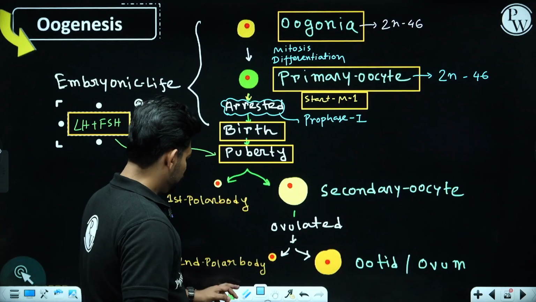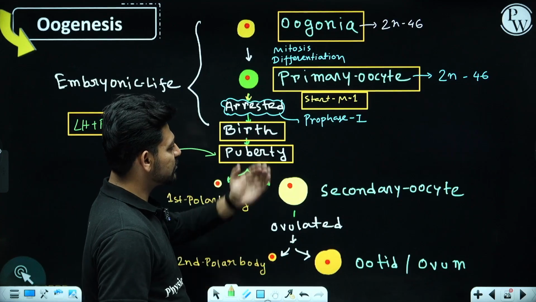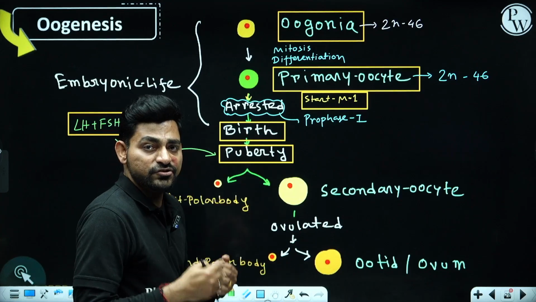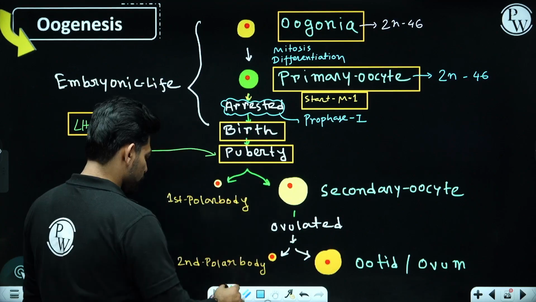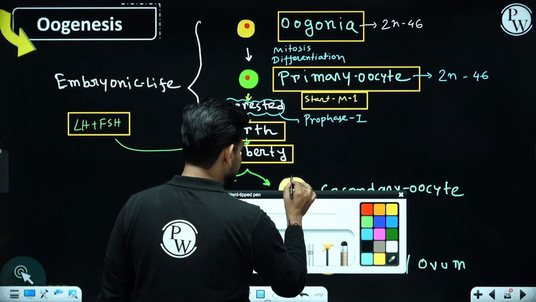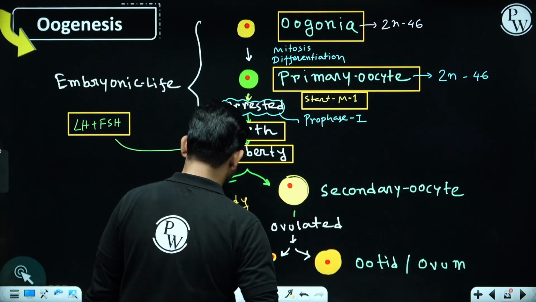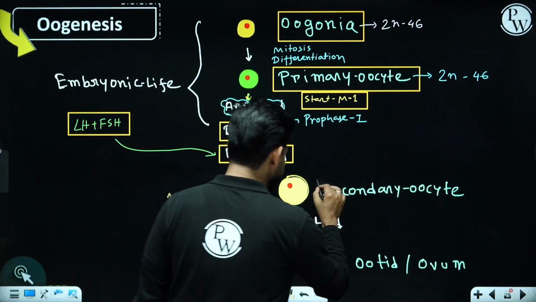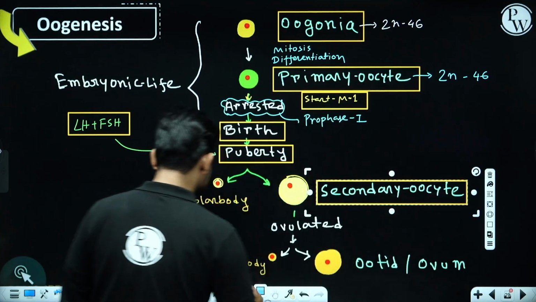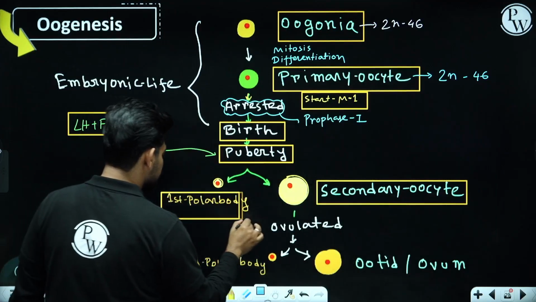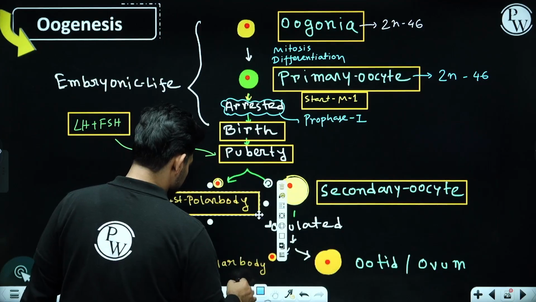Under their influence, meiosis 1 will be resumed and continue to produce a large cell and a smaller cell. The larger cell is called the secondary oocyte and the smaller one is called the first polar body.